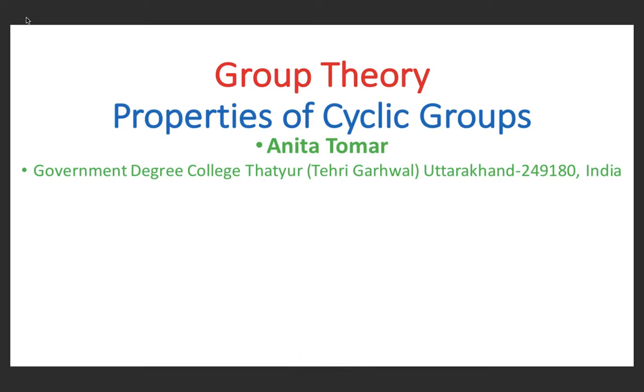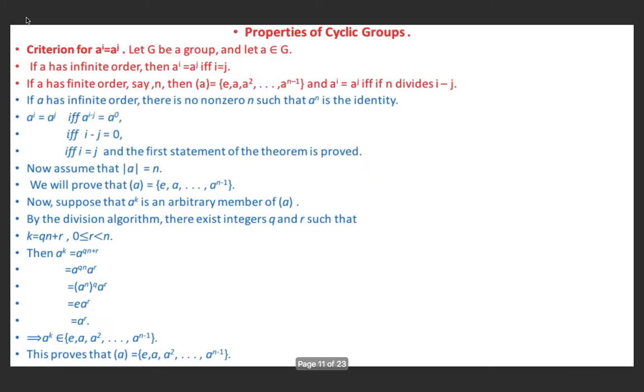Good morning. Today we will study properties of cyclic groups. In the previous lecture, we studied the definition of a cyclic group and discussed some examples related to cyclic groups. So today, first of all, we will discuss the criteria for a^i equal to a^j, that is, when we say that two elements of a cyclic group are equal.